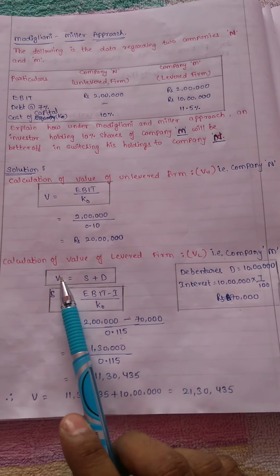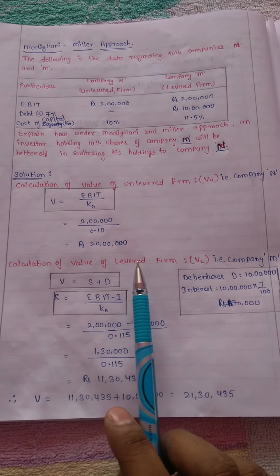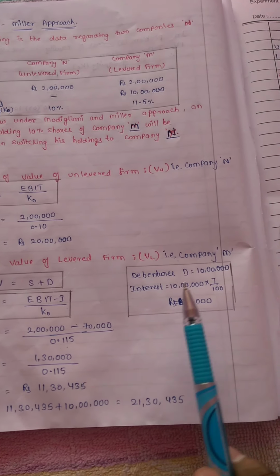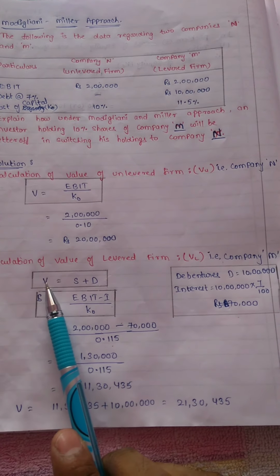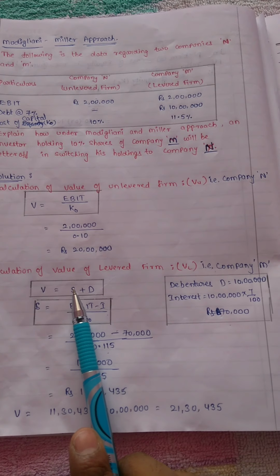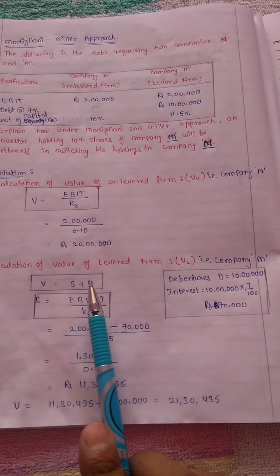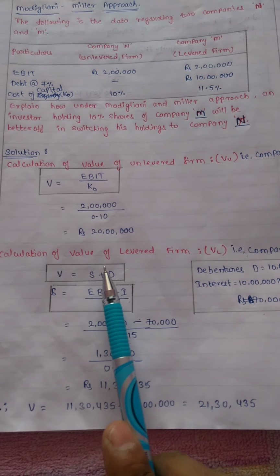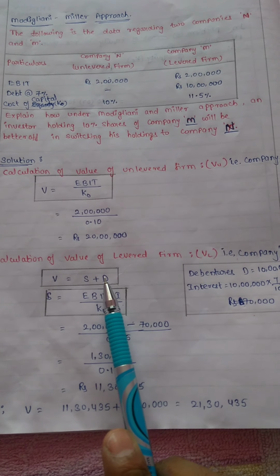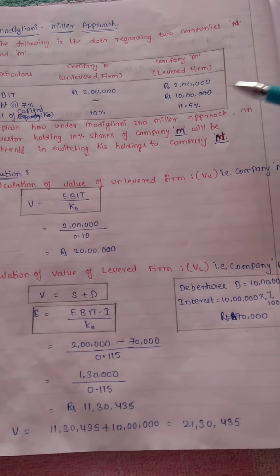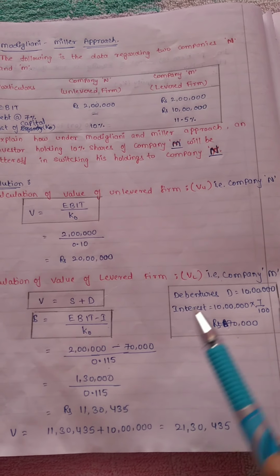Now calculation of the value of the levered firm, which is company M. The value of the firm is equal to S plus D, where S means the value of equity shares and D means the value of debentures. We don't know the value of S, but we know the debentures: the debentures are given as rupees 10 lakhs.